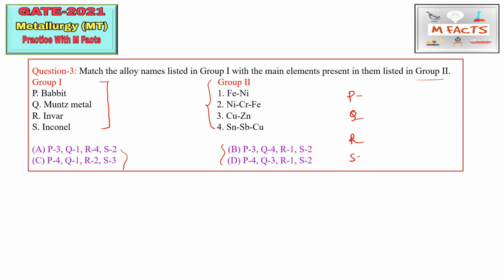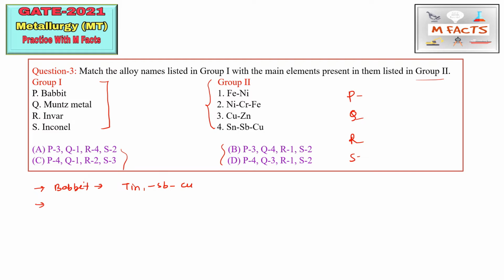Suppose you don't know about any one, you may try with any one. Here I know about this Babbitt metal. So what is Babbitt metal? Babbitt metal is basically an alloy composition of tin, antimony and copper. This is a straightforward question, there is no concept behind this. So you may remember this list, so that if they ask in the exam, you can do this question.